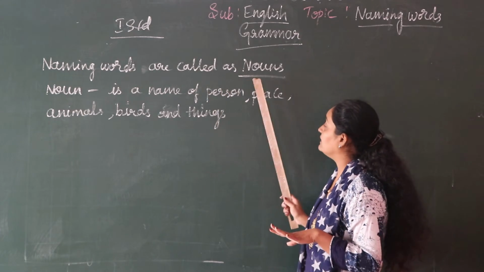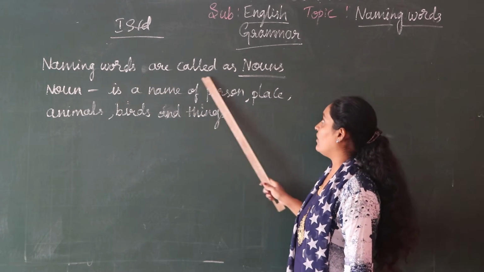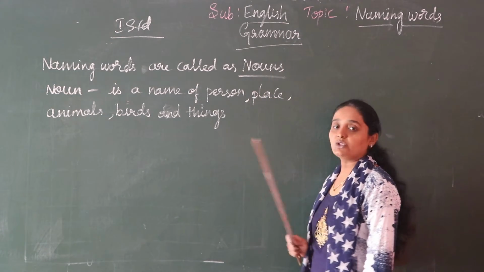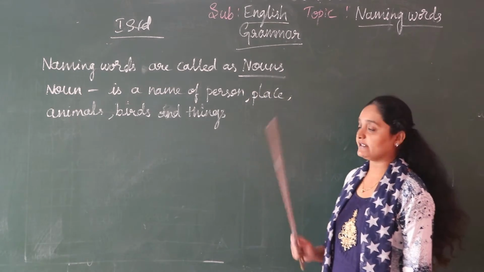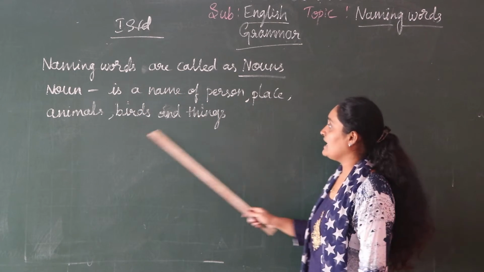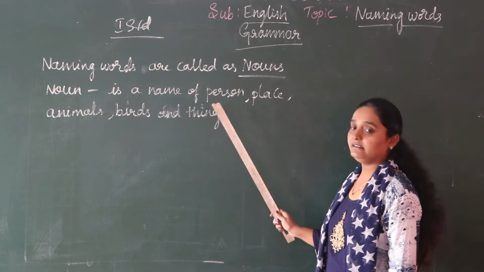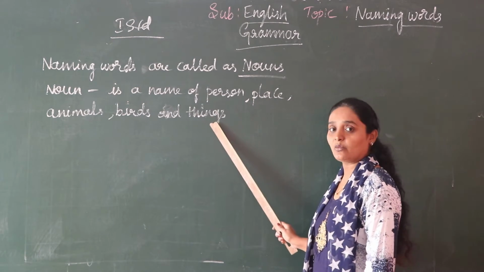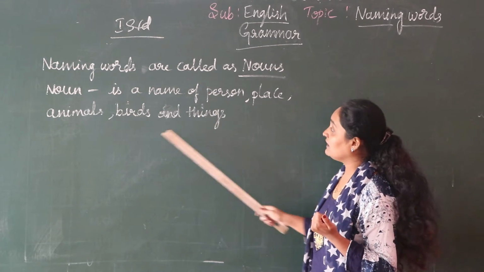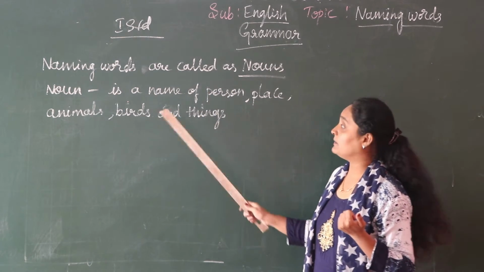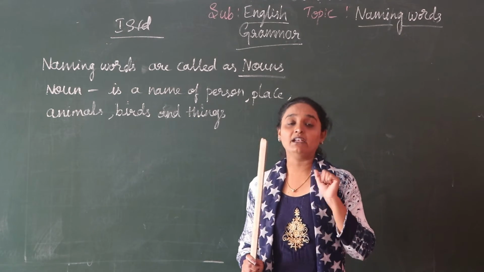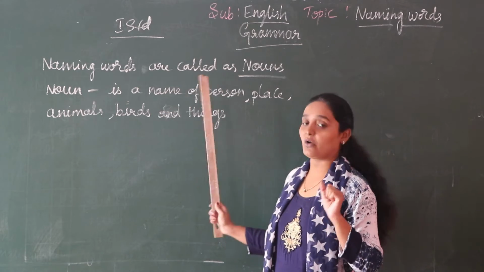For example, I told you naming words are known as nouns. First you should know what a noun is. A noun is the name of a person, place, animals, birds and things. Things are non-living things. Here a person is a living thing, animals are also living things, and birds are also living things. So we have both living and non-living things.